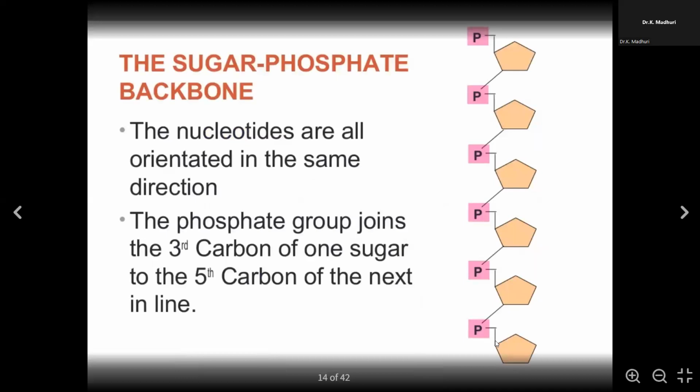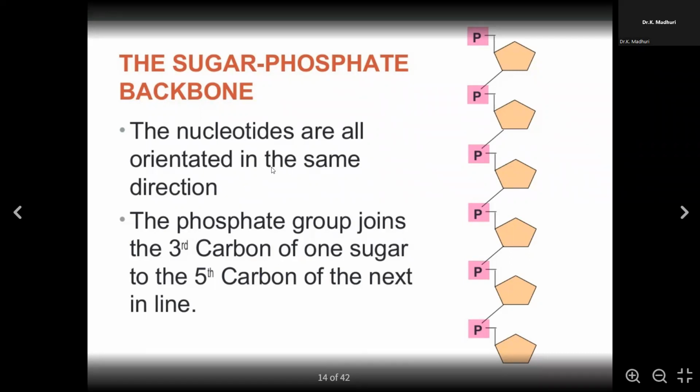And as you can see, this is the sugar and the phosphate. Here we are not showing the nitrogenous bases. This is only the sugar group along with the phosphate. This is called the backbone of the DNA. So whatever DNA or RNA you see, the backbone will be a sugar and a phosphate group. As you can see, this is the ester bonding. The sugar and the phosphate go for the ester bonding.